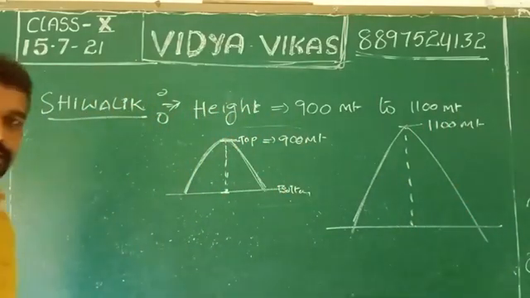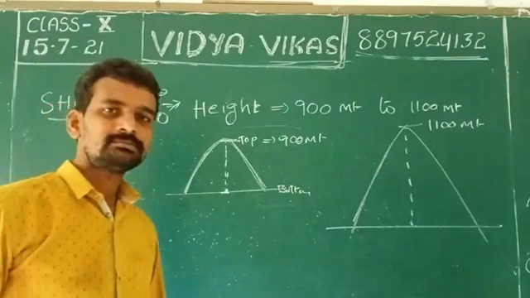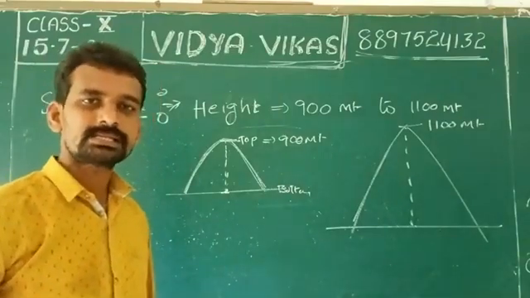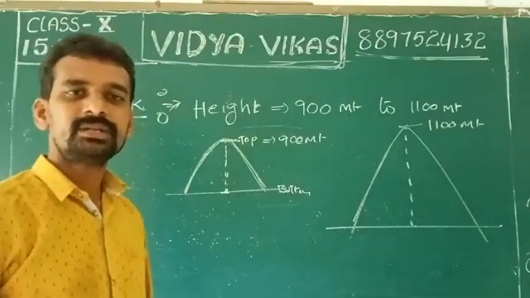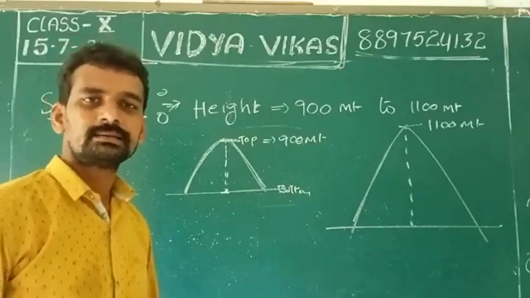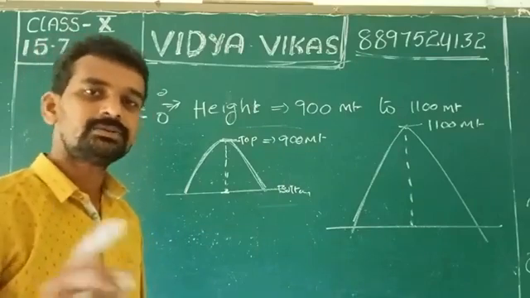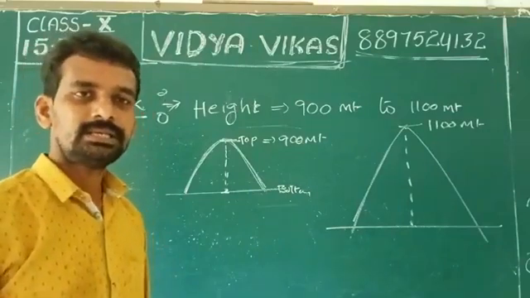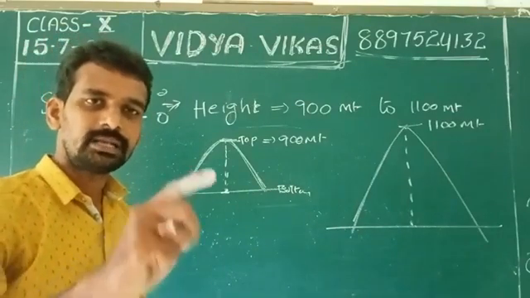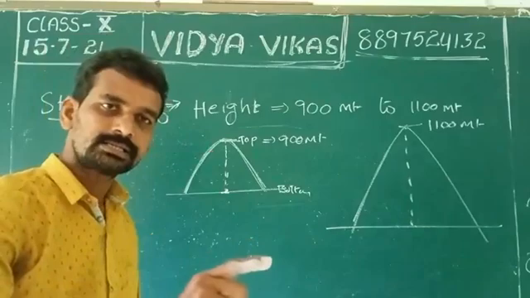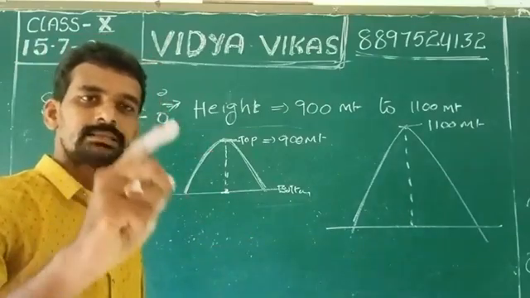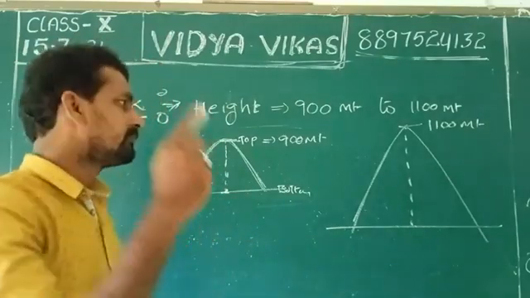So finally, every student should understand that the height and width of Shivalik differ from region to region. If the width is 10 meters in one area, in another area it may be 50 meters.